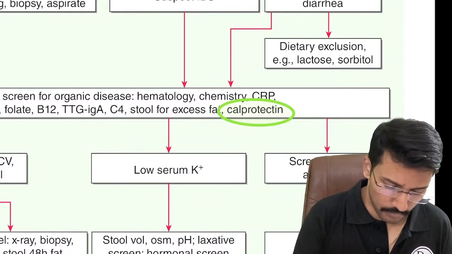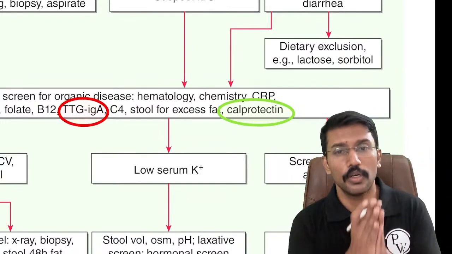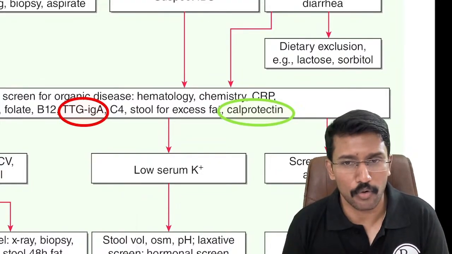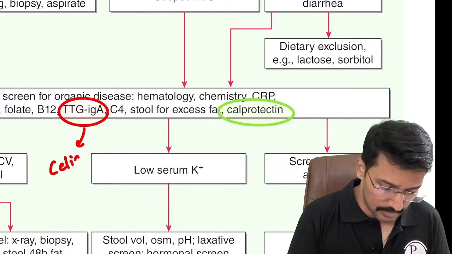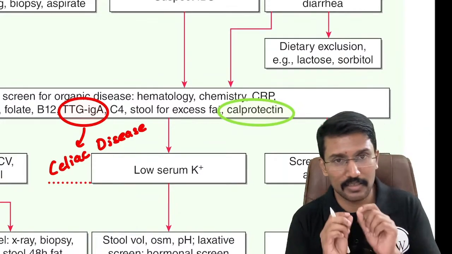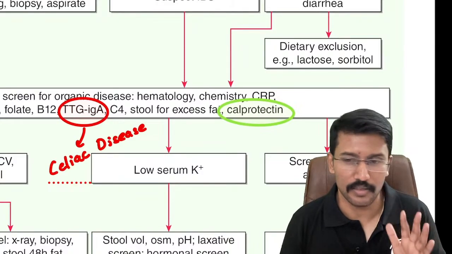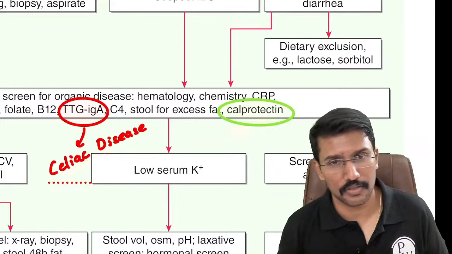Then he mentions one more investigation here, which is TTG-IgA. TTG-IgA refers to tissue transglutaminase IgA type of antibody, right? This is the antibody that is seen in patients with celiac disease. In celiac disease, the body produces antibodies against the tissue transglutaminase, and because of that we end up damaging the mucosa, mainly the duodenum. So there are certain clues which these investigations can give.